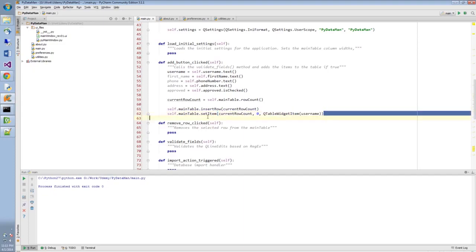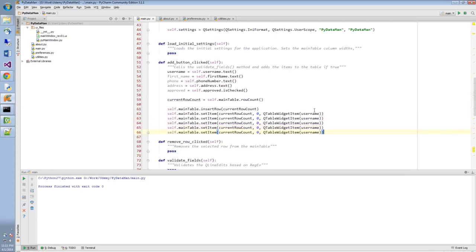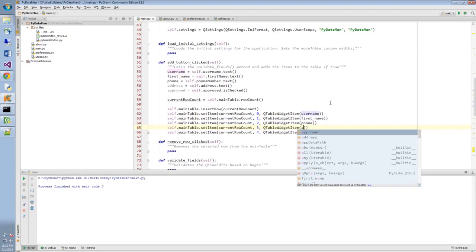And then I'm just going to copy paste this. How many times? 1, 2, 3, 4, 5 times. And simply replace this. So I have to replace the row number, or the column number as well. This is in order. And replace the username from username to first name, from username to phone, address,